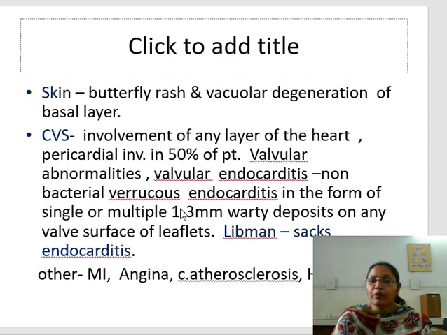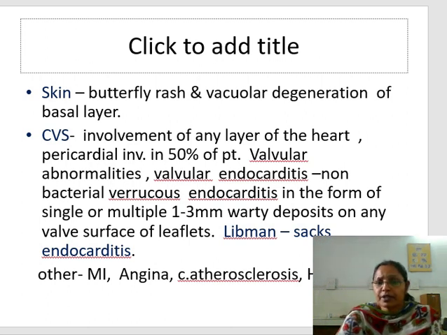Valvular abnormalities are there. The valvular endocarditis is known as non-bacterial verrucous endocarditis, in the form of single or multiple 1 to 3 millimeter warty deposits on any valve surface or leaflet. This endocarditis is known as Libman-Sacks endocarditis. So there are verrucae, verrucous deposition is there.